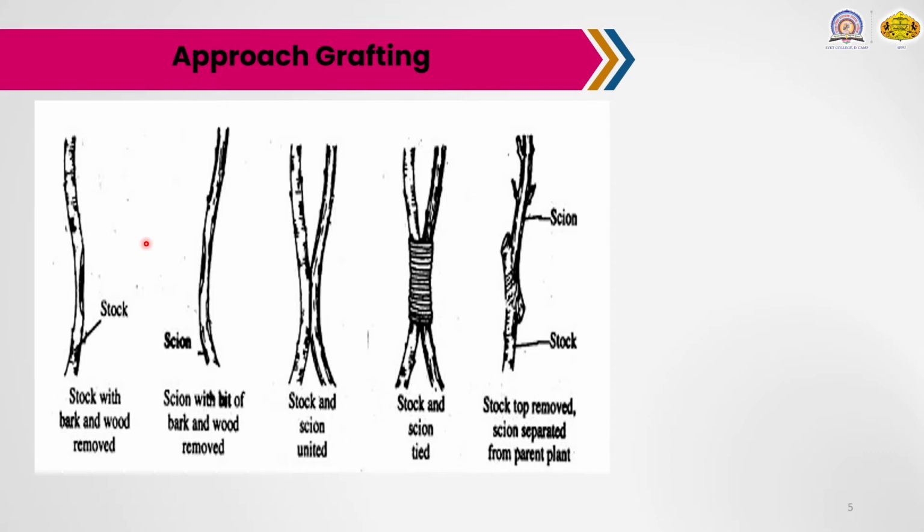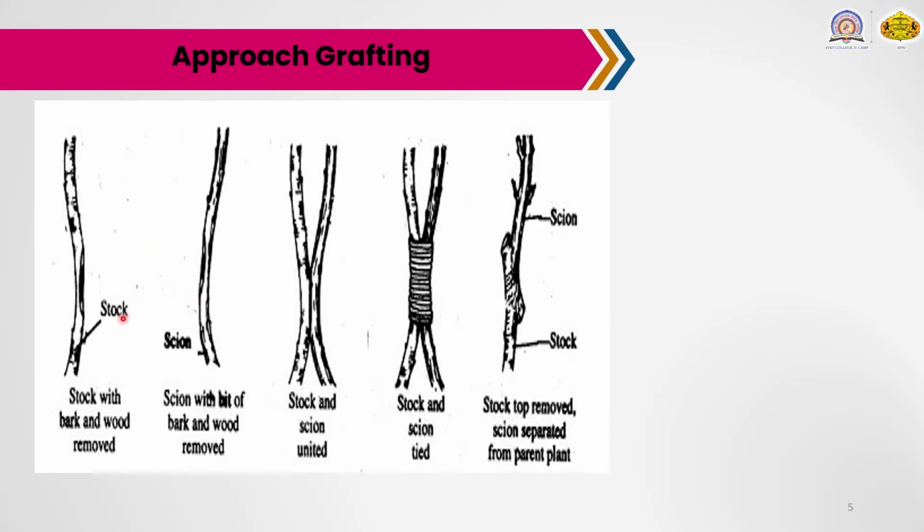A thin slice of bark and wood, about 5 centimeters in length, 7.5 millimeters in width and 2 millimeters deep, is removed by means of a sharp grafting knife from the stem or stock as well as from the scion branch. That means the scion portion is cut with the help of the sharp grafting knife.